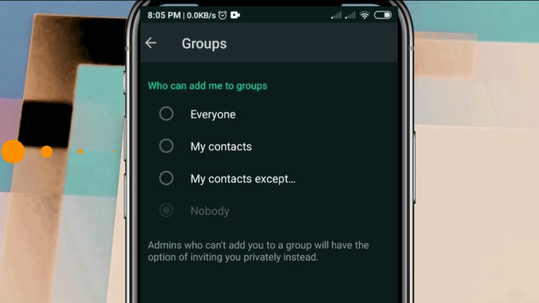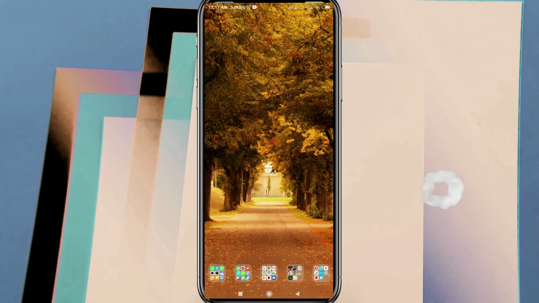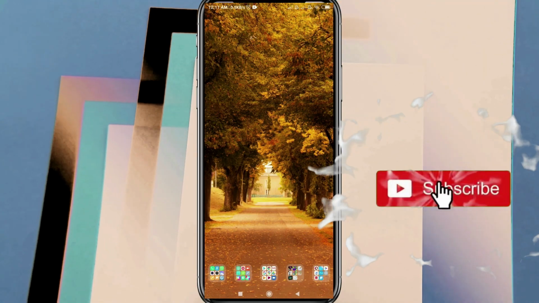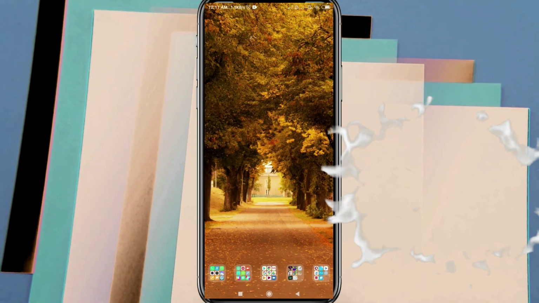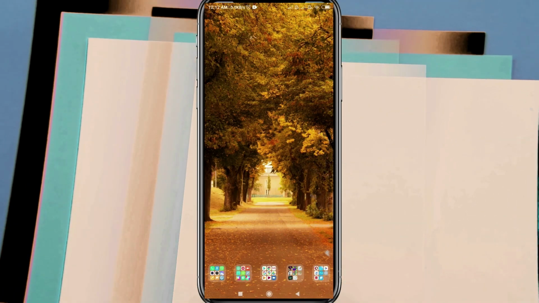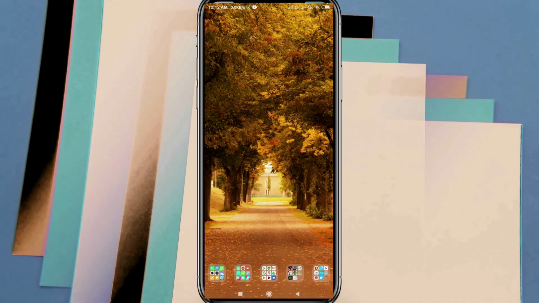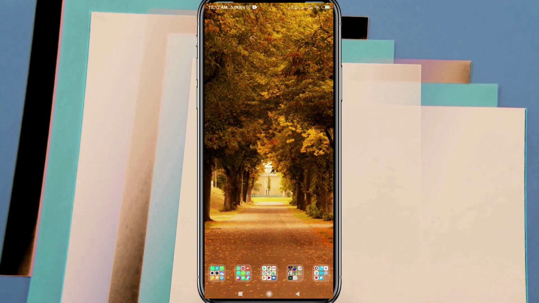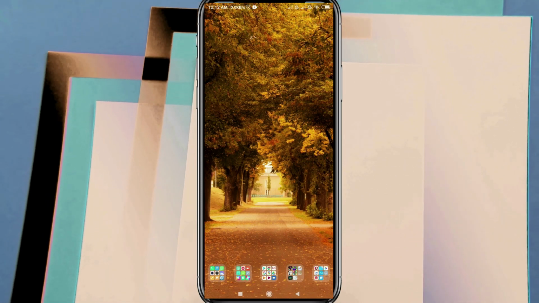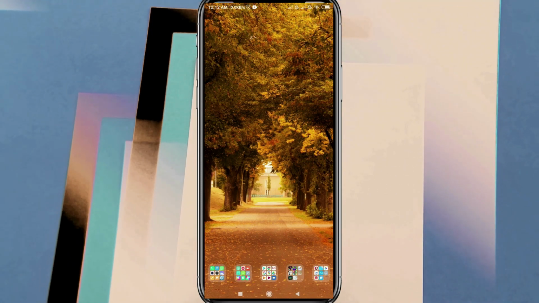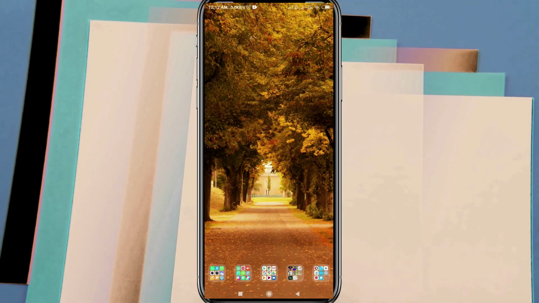And hence, these were the 5 features that WhatsApp has launched, and a few ones that were already there in WhatsApp, but we were unaware of it or we were rarely using it. Maybe it may happen that a few features may not work in your WhatsApp for now, so you just need to go to Play Store and update your WhatsApp, and it will get reflected into your WhatsApp, and all the features will be flashed into your WhatsApp also.